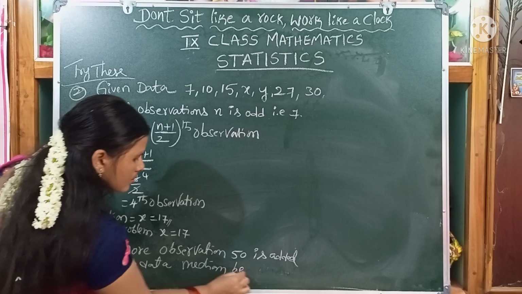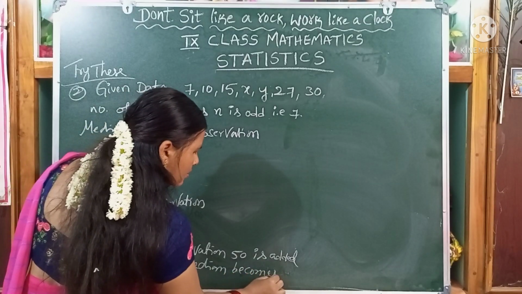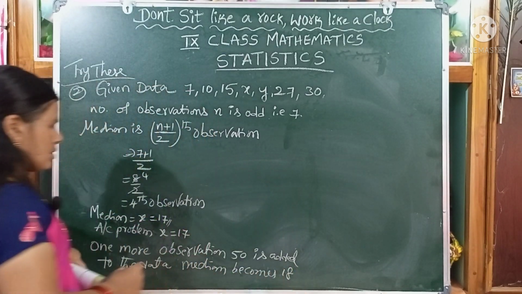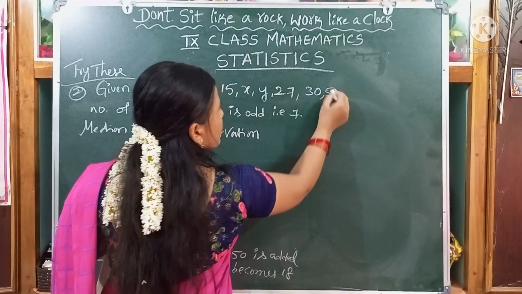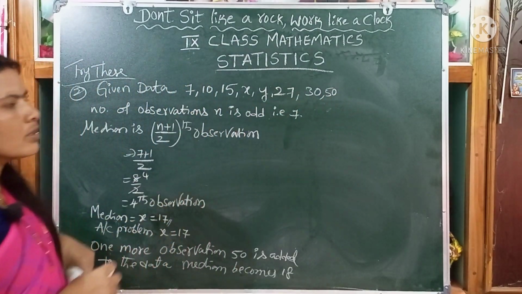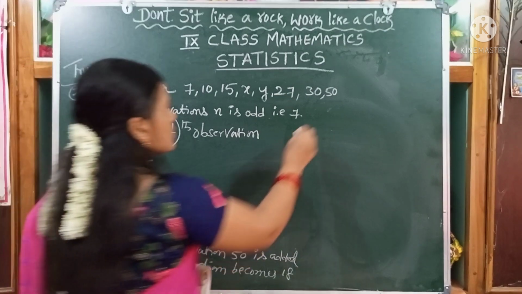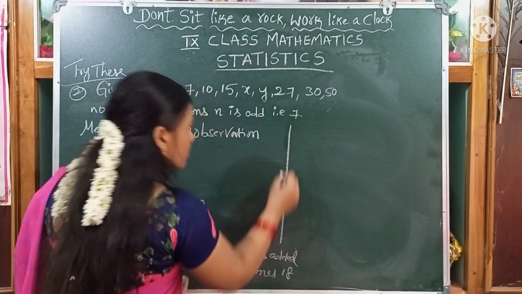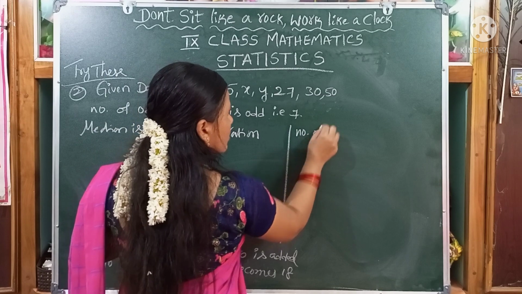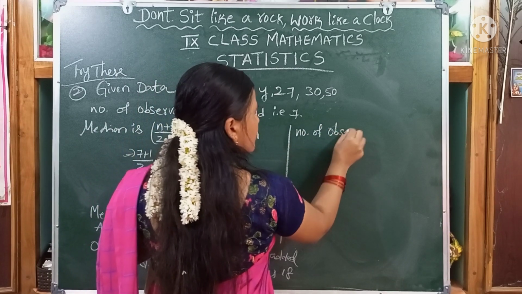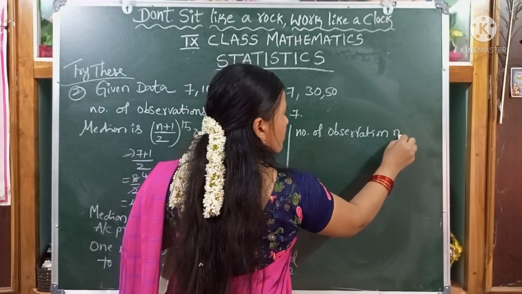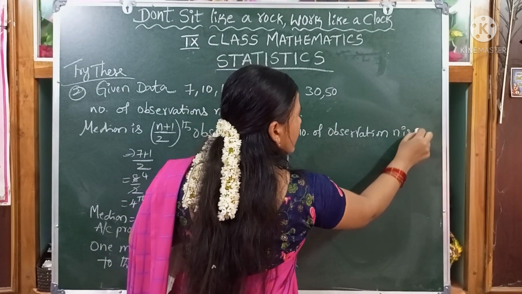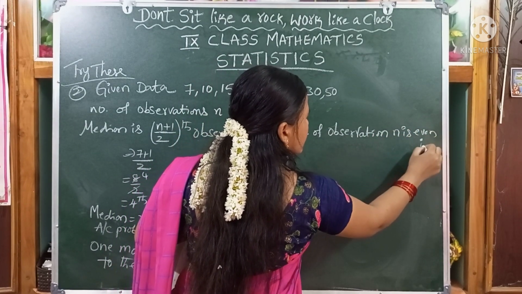Median becomes 18. So, we add 50 to the given data. How many observations here? 8 observations. So, we can write down: number of observations n is even, that is 8.